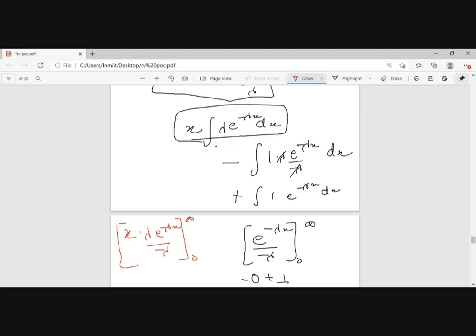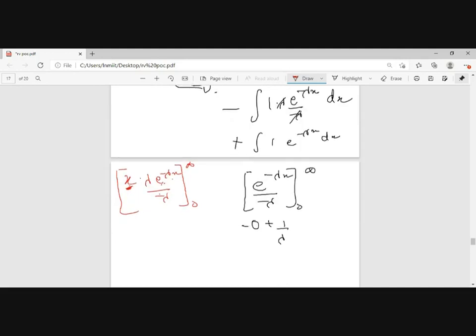At infinity it will make it 0, and at 0 it will also make it 0. So I will be getting 0 plus 1 by lambda, 1 by lambda.